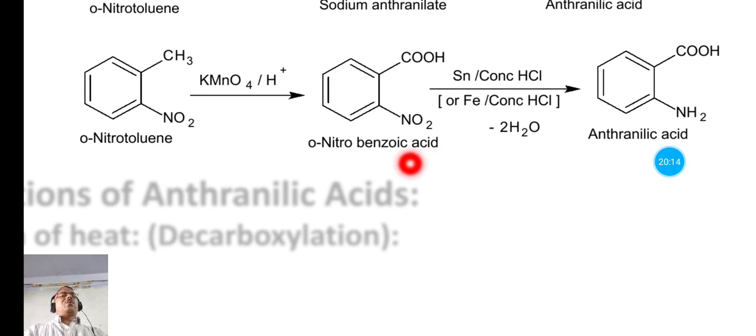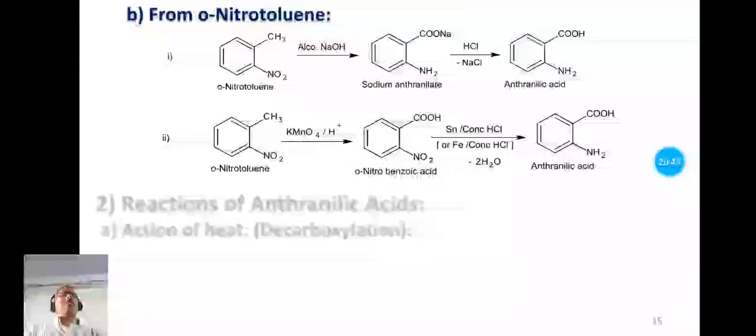And this orthonitrobenzoic acid on selective reduction using this reducing agent, that is Sn and concentrated HCl, that is stannous and concentrated hydrochloric acid, or iron and concentrated hydrochloric acid. So that reduces only this NO2 group to NH2 group, and side product is here 2 molecules of water. So we have the product anthranilic acid. So in this way we can prepare anthranilic acid from orthonitrotoluene by these two different methods.